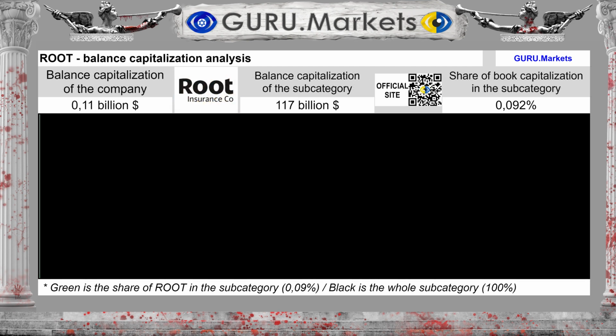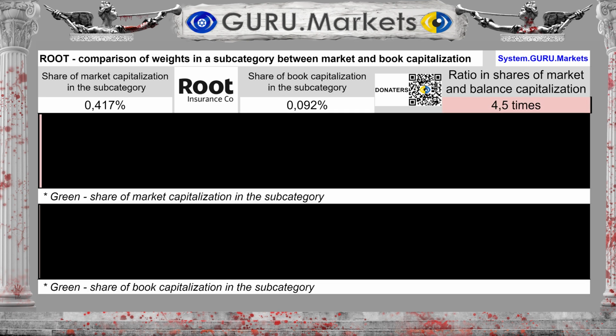The company's balance sheet capitalization is $0.11 billion, and the capitalization of the subcategory is $117 billion. Root, Inc. accounts for a share of 0.092%. Having made a comparison of the occupied shares of stock exchange and balance sheet capitalization, we see the following.